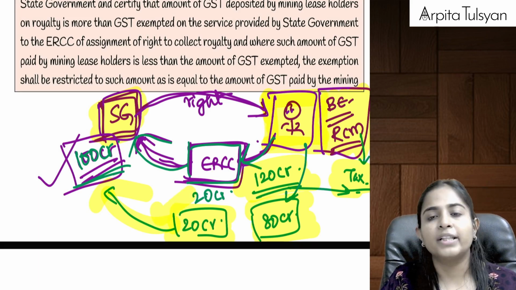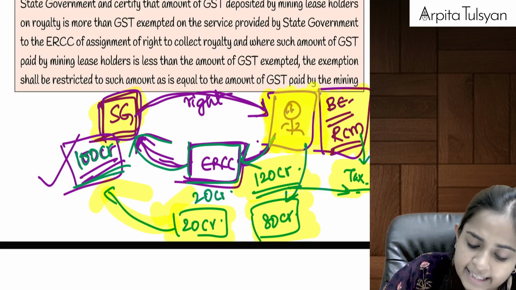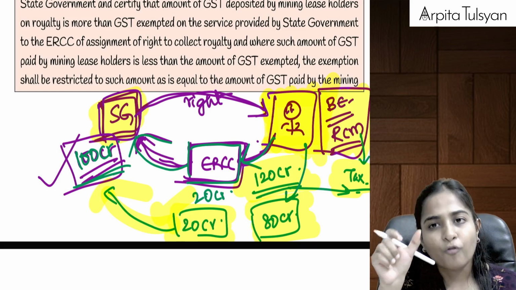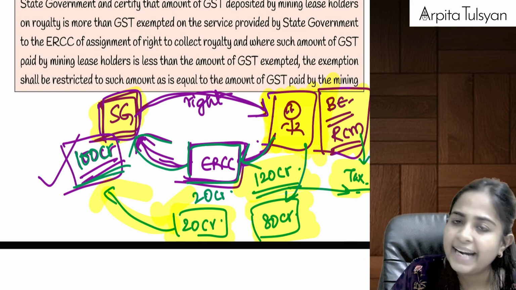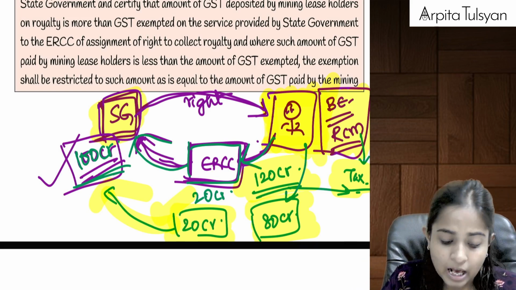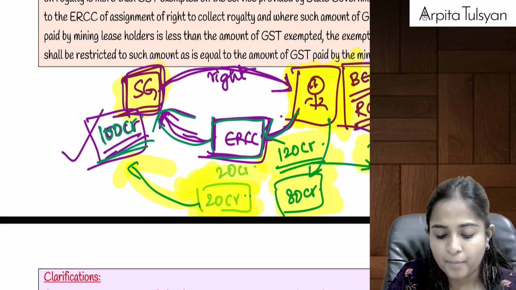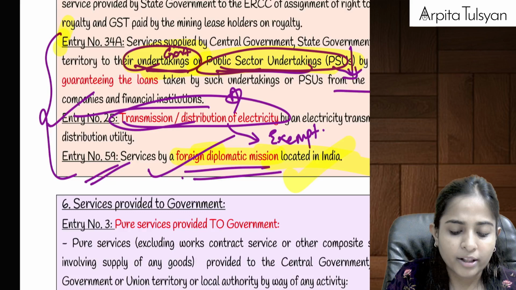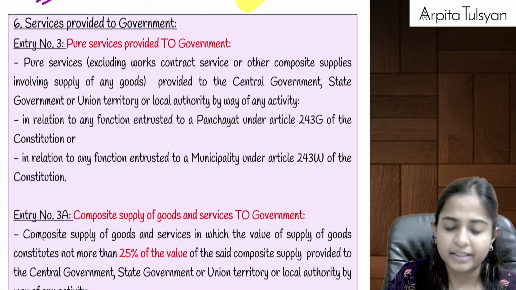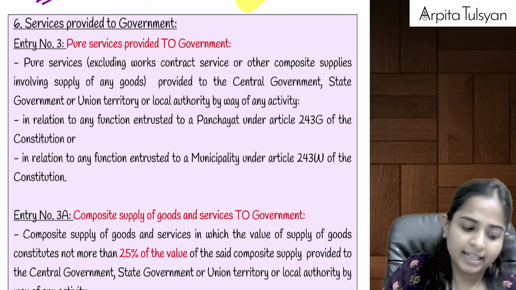So basically what they are trying to say is, if the business entity has already paid the tax on whatever amount, on that amount tax is not payable again, it will be exempted. Only on the difference amount, on whatever amount the tax was not paid to the government, on that amount ERCC will be required to pay the tax. I hope I am very clear till here.